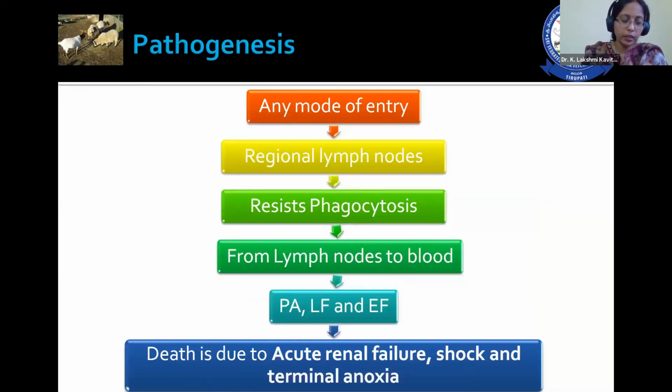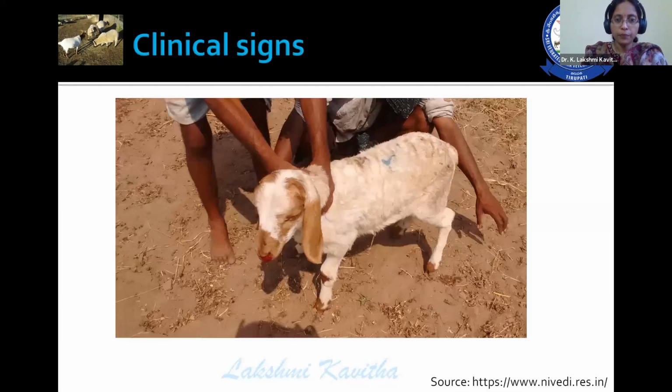Pathogenesis: any mode of entry, either ingestion, inhalation, or contact, etc. Whatever the mode of entry, it reaches the regional lymph nodes and undergoes phagocytosis. From the lymph nodes, it enters into the blood. And later on, because of the toxins released by the organism, that is protective antigen, lethal factor, and edema factor, it ultimately leads to death because of acute renal failure, shock, and terminal anoxia.